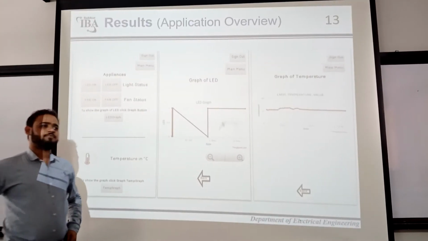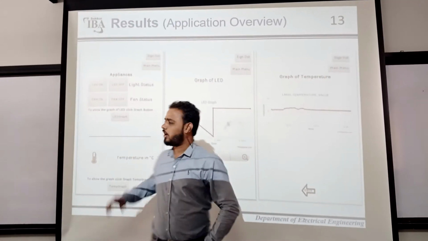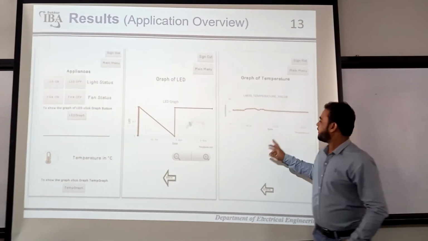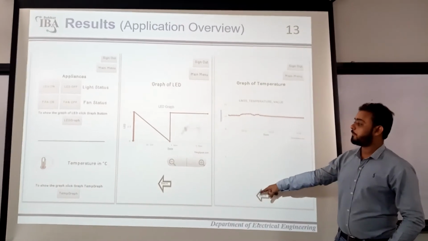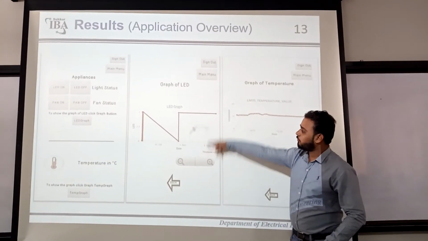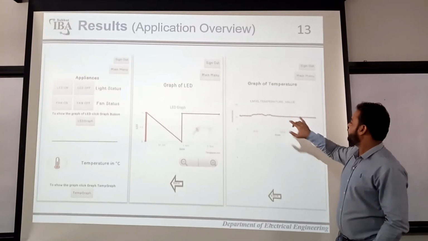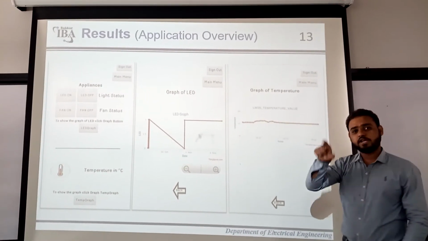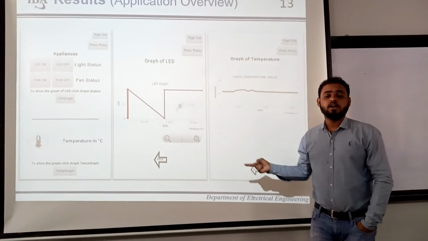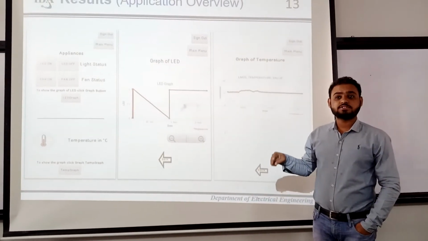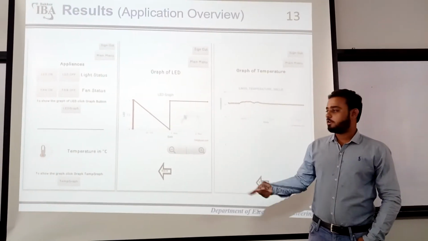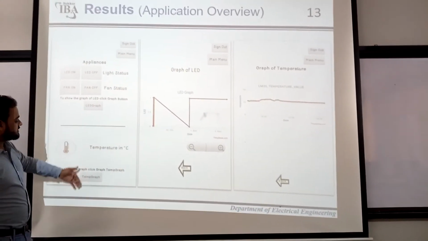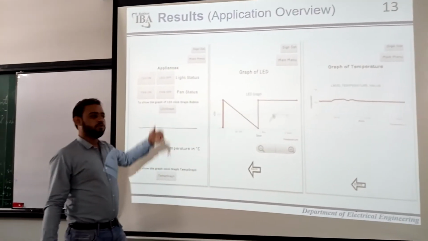As far as the graphical interface is concerned, you can see how rich the ThingSpeak graphical interface is. This is the temperature graph, and we are showing it on the application. This is the LED graph. How rich you can see. If you click on any of the dots in this graph, you will get the entire data: where it was inserted, when it was inserted, and when the data was interrupted. And this is the main graph in which all the appliances and the temperature sensors are included.